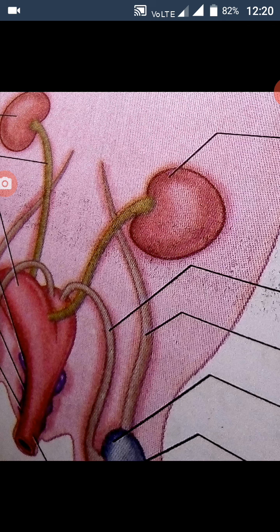Excretory system. Each kidney is made up of several nephrons. Nephron is a structural and functional unit of the excretory organ. It separates the nitrogenous waste from blood and excretes it in the form of urea.